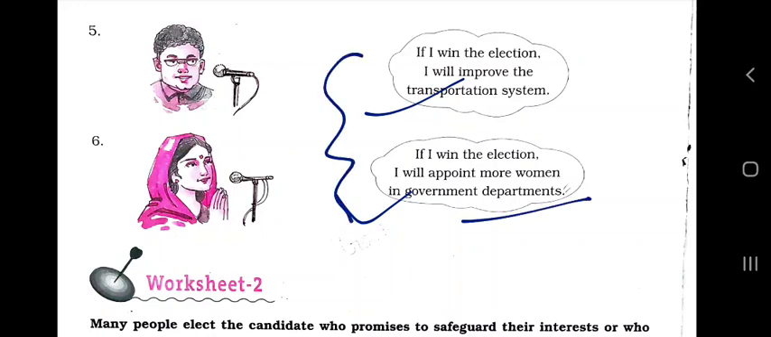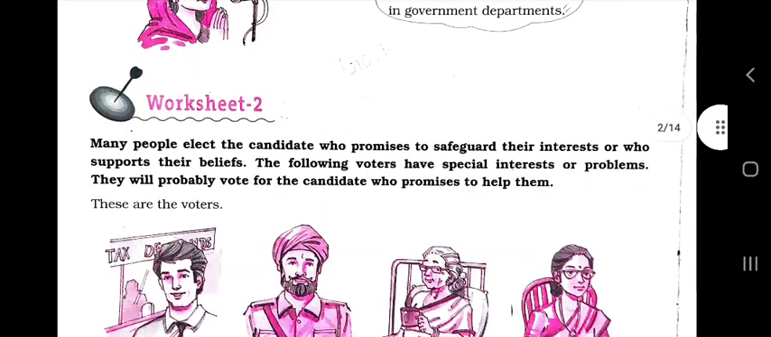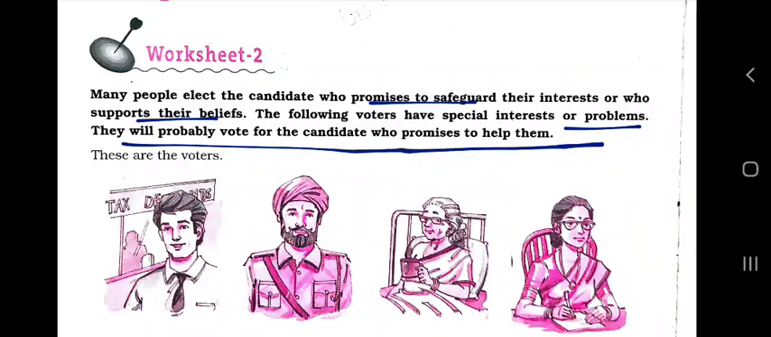Now different candidates have different promises. Whoever feels that a particular candidate will fulfill their promises, the people will vote for them. So now see here. Now worksheet 2. Many people elect the candidate who promises to safeguard their interests or who supports their beliefs. The following voters have special interests or problems. They will probably vote for the candidates who promise to help them.